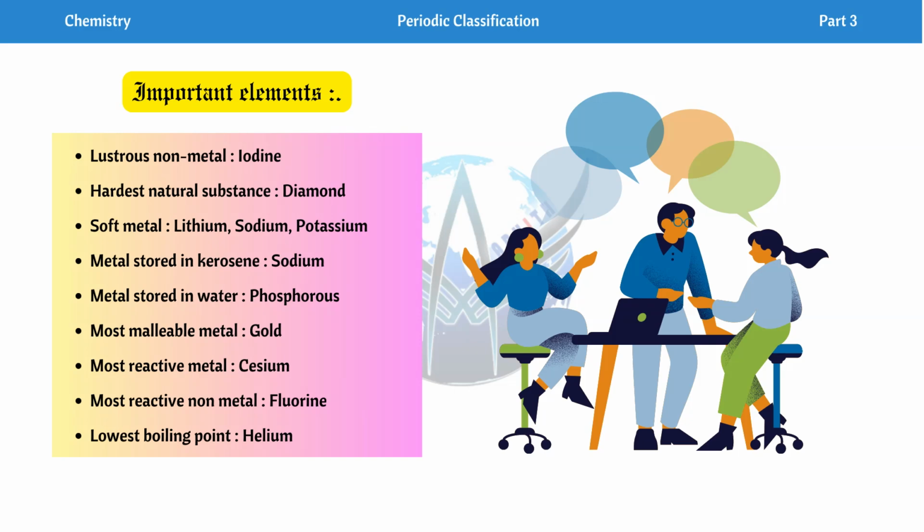The hardest natural substance is diamond. Its melting point is high and its boiling point is high, and it is an allotrope of carbon. So if you are making notes, you can write in one line that diamond is an allotrope of carbon, and the melting point and boiling point are also high. Another allotrope of carbon we have is graphite. It is a good conductor of electricity and an allotrope of carbon. Next we have soft metals. Metals are usually hard and in solid form, so which ones are soft metals?